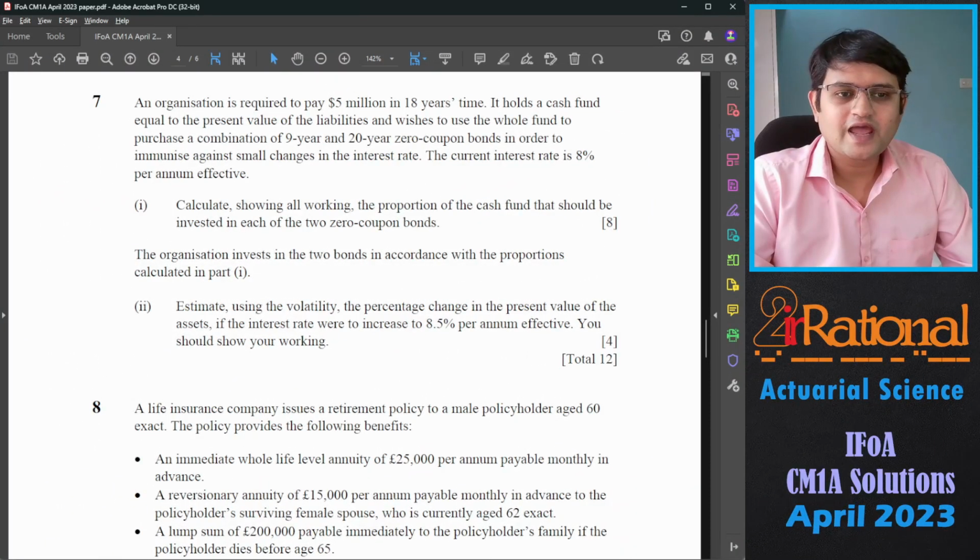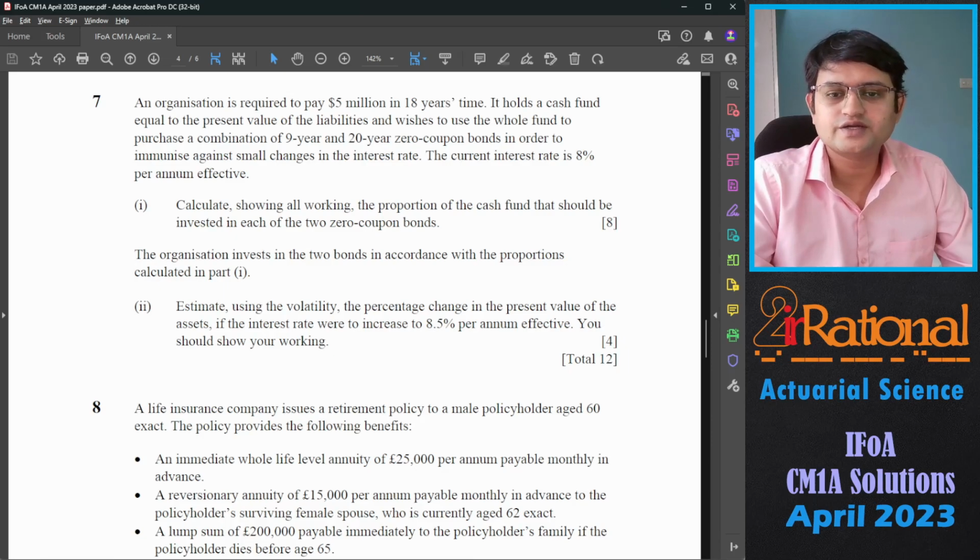Question number 7. An organization is required to pay 5 million in 18 years time. It holds a cash fund equal to the present value of the liability and wishes to use the whole fund to purchase a combination of 9-year and 20-year zero coupon bonds in order to immunize against small changes in interest rate.